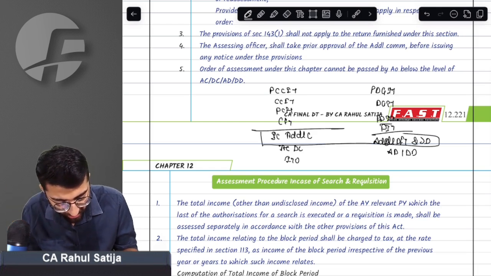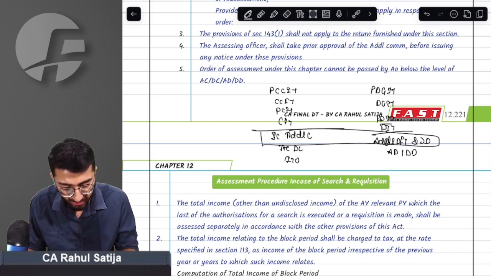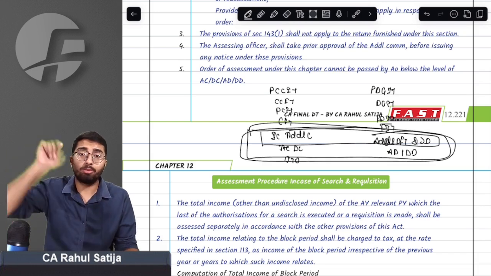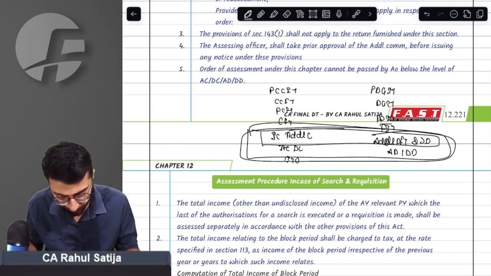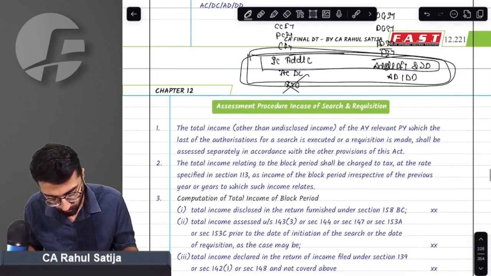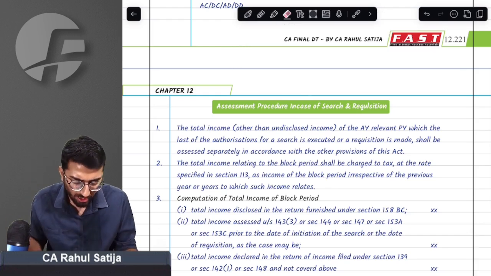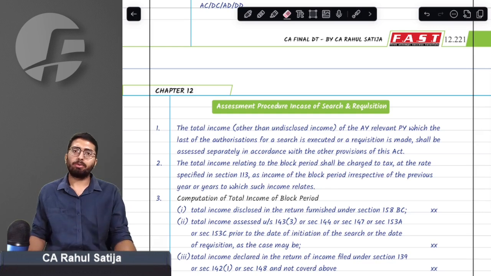Now, approval is to be given by them, and assessment can be done only by them. This bigger block can do assessment, but approval has to be taken from the people in the smaller block above. ITO cannot do assessment. Once the assessment order is passed, how will total income be determined? That is the point of the issue.